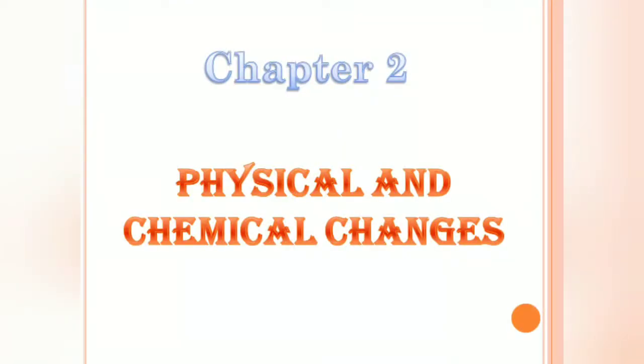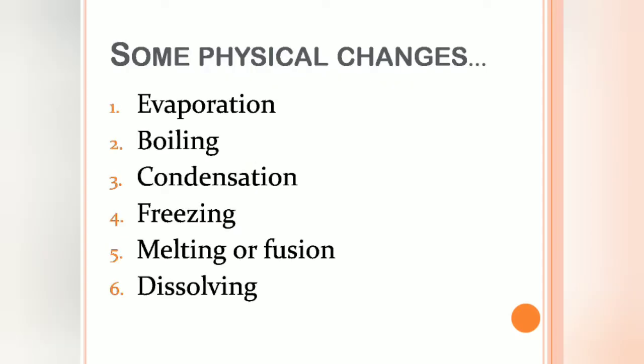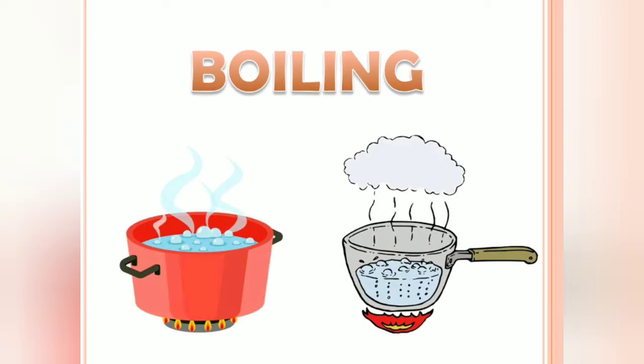Today we are going to continue chapter 2 and in this video we will discuss some examples of physical changes. Evaporation and factors affecting it were discussed in the previous video, and in this video we are going to study boiling, condensation, freezing, melting, sublimation and dissolving. Let us start with boiling.